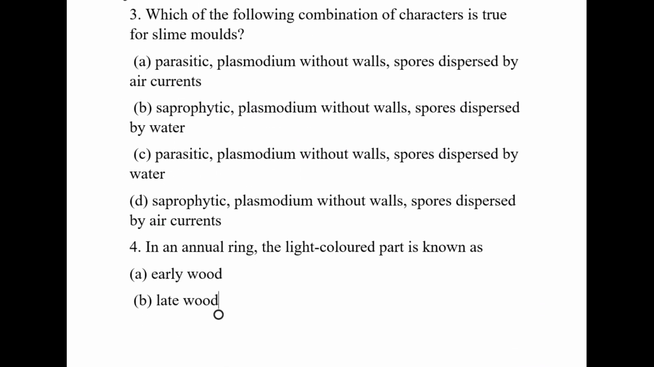Now we are moving to the third question. Which of the following combinations of characters is true for slime mold? Actually, the slime mold term, you are familiar with, comes in 11th class, the second chapter, biological classification. You can see different types of classes, kingdom, phylum, all this. So in this five kingdom classification, we start with the kingdom Monera, then Protista, then Fungi, then Animalia and Plantae. Slime molds actually come in kingdom Protista. It is a protist.